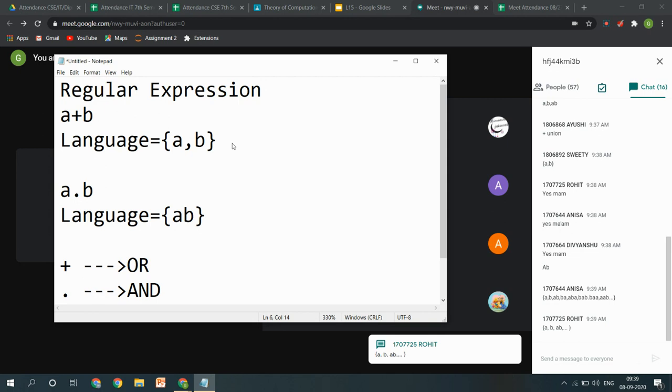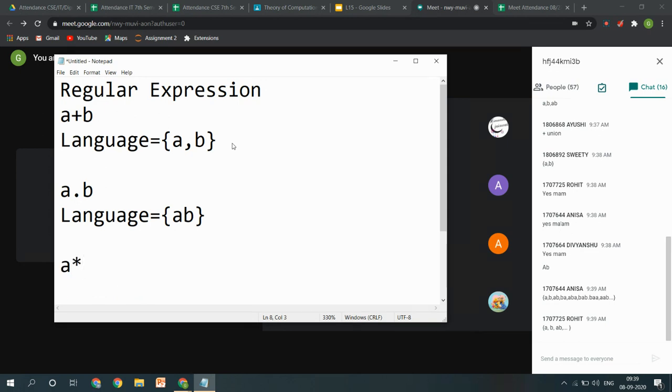Okay. Now another thing comes: A star and A raised to the power plus. These talk about multiple occurrences.